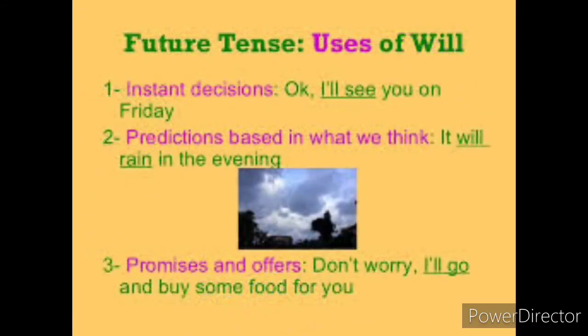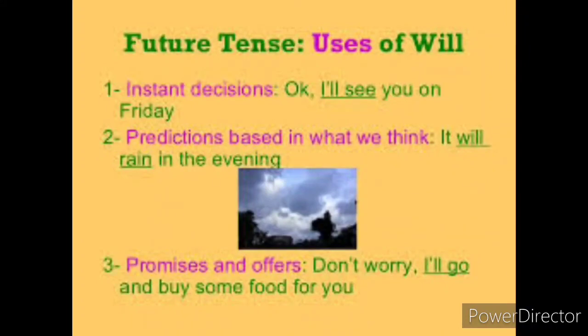So now, uses of will. First one, will is used to denote instant decisions. Okay, I will see you on Friday. So this is the example for instant decision. The second use of will is predictions based on what we think. So look at the example given here. It will rain in the evening.